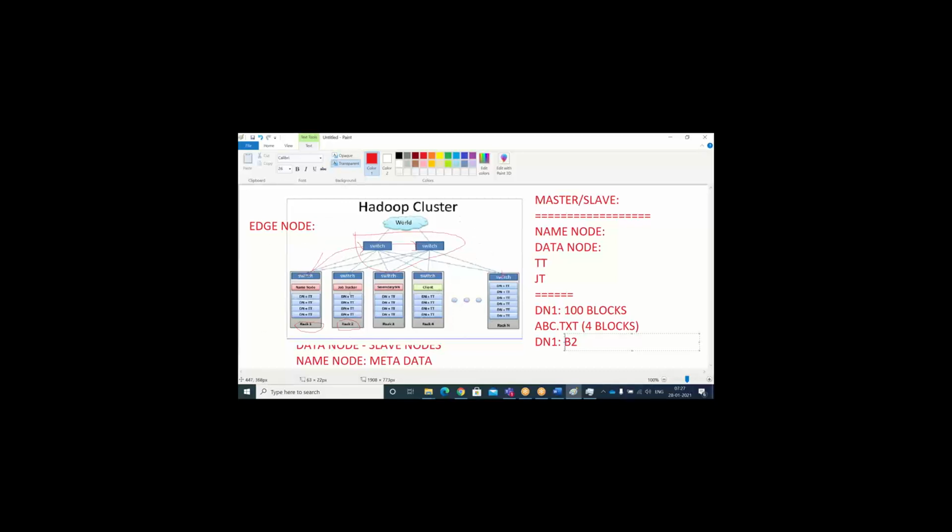This cluster will be maintained by the administrators. That means health checks, everything will be controlled and monitored by the Hadoop administrator. If something is going wrong in the Hadoop cluster, who is going to get the alerts? Administrators. This administrator will take the alerts into consideration and act accordingly.